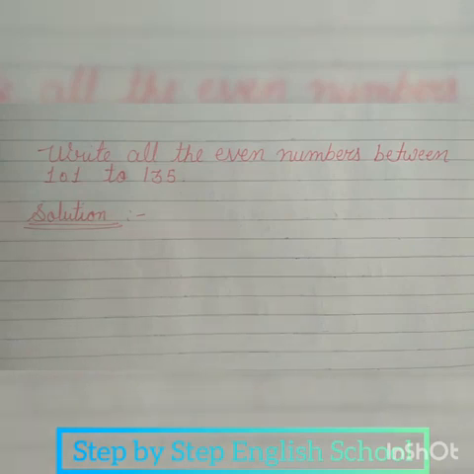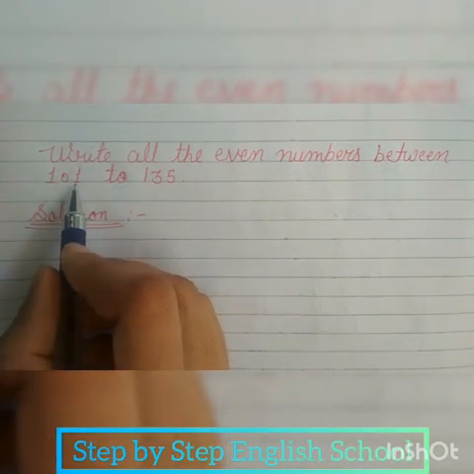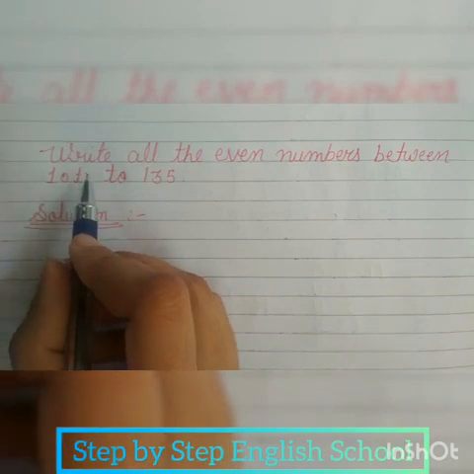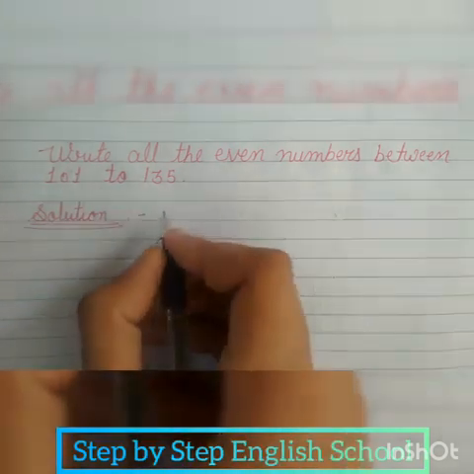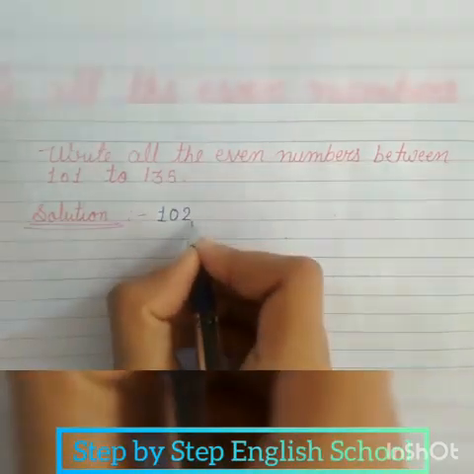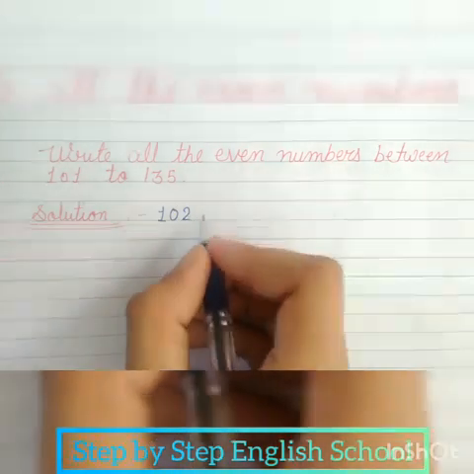All the numbers with the digits 0, 2, 4, 6 and 8 in the ones place are called even numbers, and the number which is completely divided by 2 is called an even number. So let's start with 101. In 101, 1 is on ones place, so it is not an even number. And next 102, 2 is on ones place. It is an even number and it is completely divided by 2.